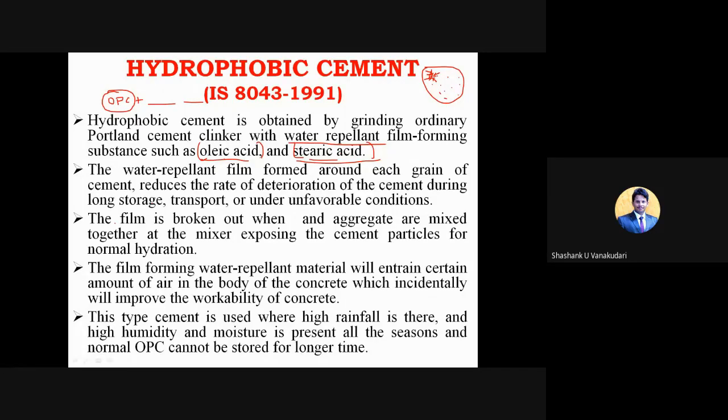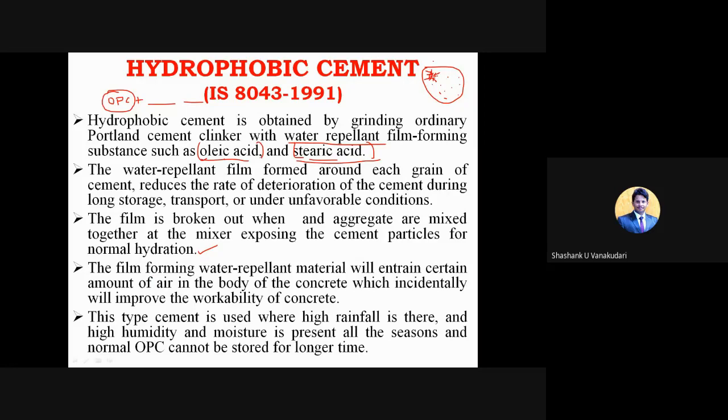And then the film is broken when the aggregates are mixed together at the mixer, exposing the cement particles for normal hydration. And here the film forming water repellent material will entrain a certain amount of air in the body of the concrete, which incidentally will improve the workability of the concrete.